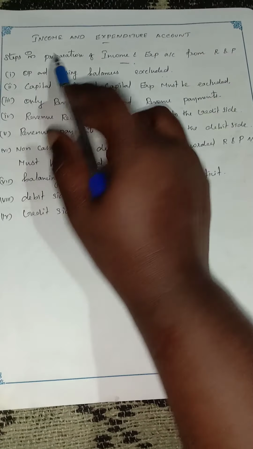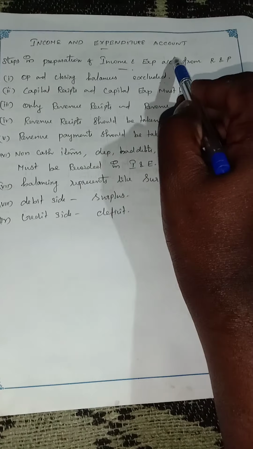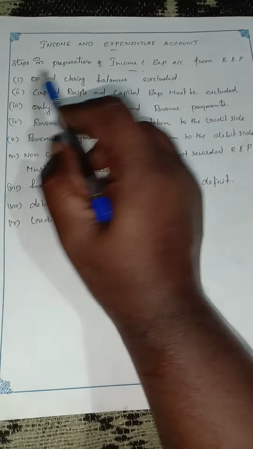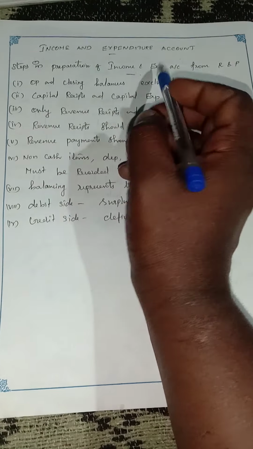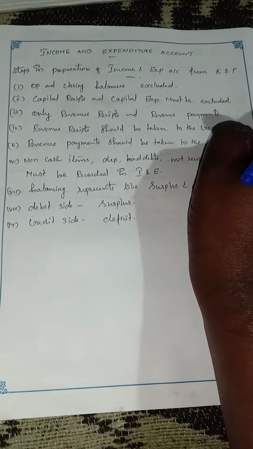Okay, good morning guys. Now we are going to discuss the income and expenditure account. This is the second topic. Let's see how we can prepare the income and expenditure account from the receipts and payments account.